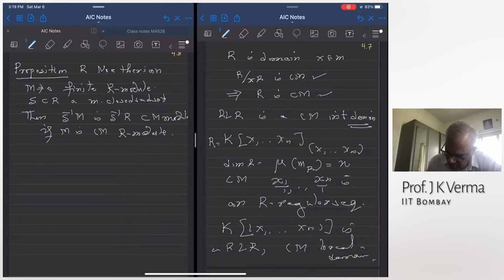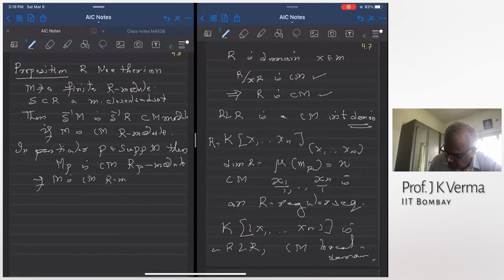Okay. So in particular, if P belongs to the support of M, then MP is a Cohen-Macaulay RP module if M is a Cohen-Macaulay R module. So therefore, the Cohen-Macaulay property truly localizes. It is defined through localization at maximal ideals.